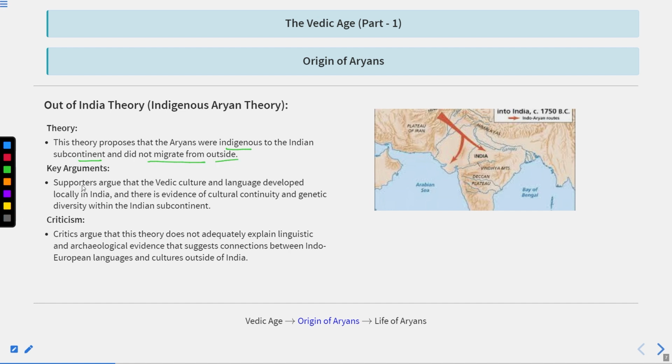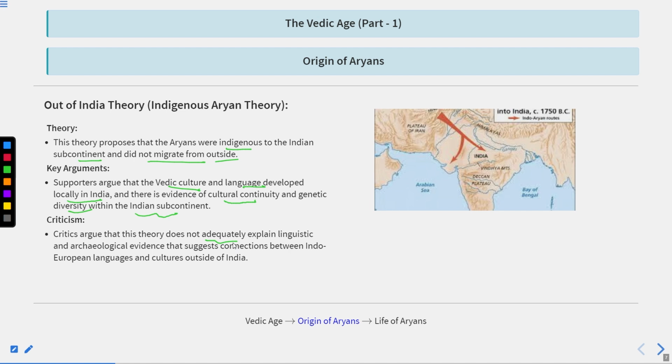Key arguments: supporters argued that Vedic culture and language developed locally in India, and there is evidence of cultural continuity and genetic diversity within the Indian subcontinent. Clear? Critics argue that this theory does not adequately explain linguistic and archaeological evidence that suggests connections between Indo-European languages and cultures outside of India.